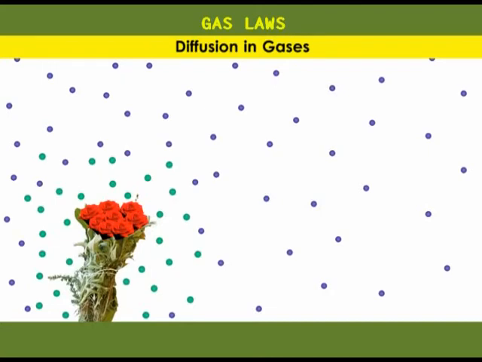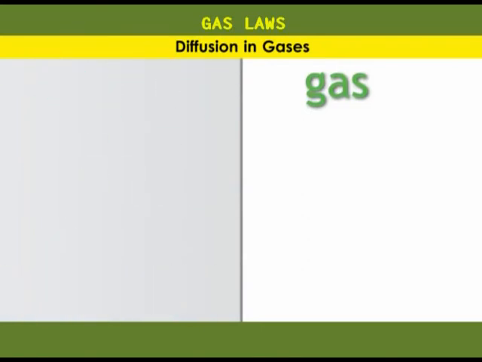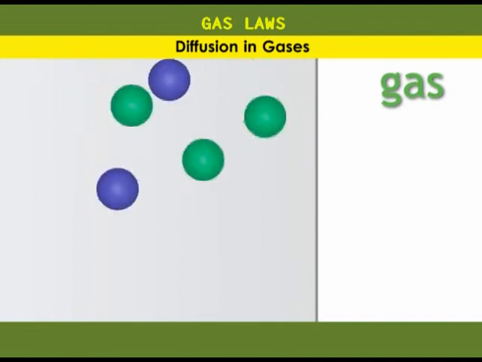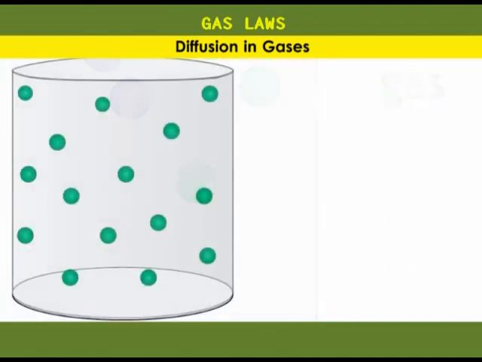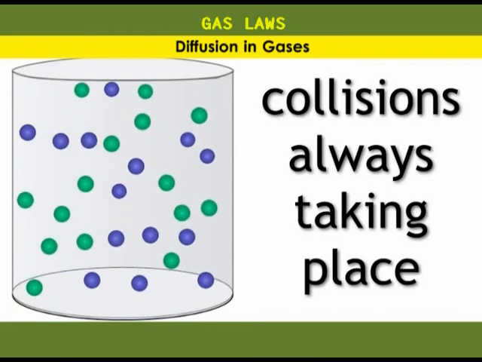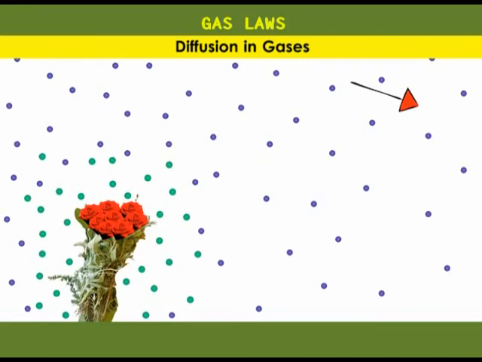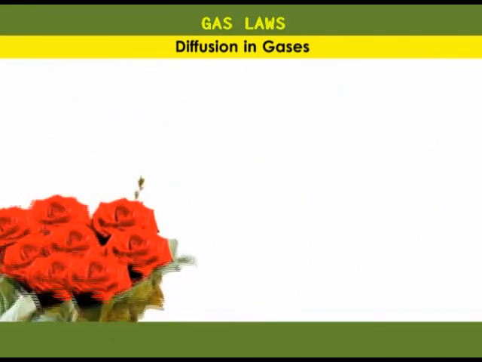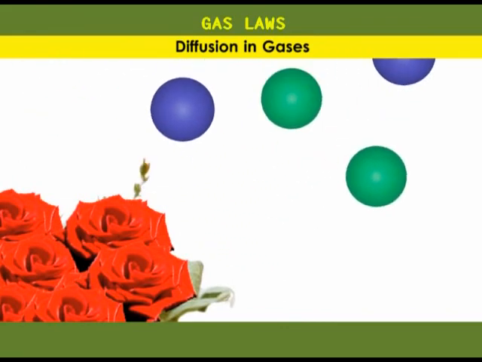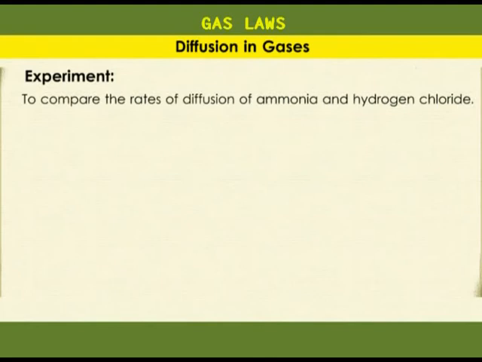So why does the smell take some time to be felt on the other end? Just like the gas particles collide with the walls of the containers, they also collide with each other and with other particles in the air. This slows them down, and this collision is always taking place. And therefore, if all gases diffuse, the next question is, do all gases diffuse at the same rate? To answer that question, let's perform an experiment.